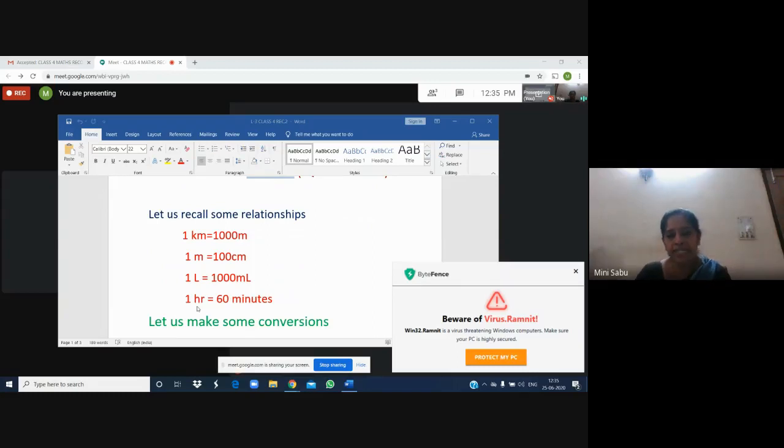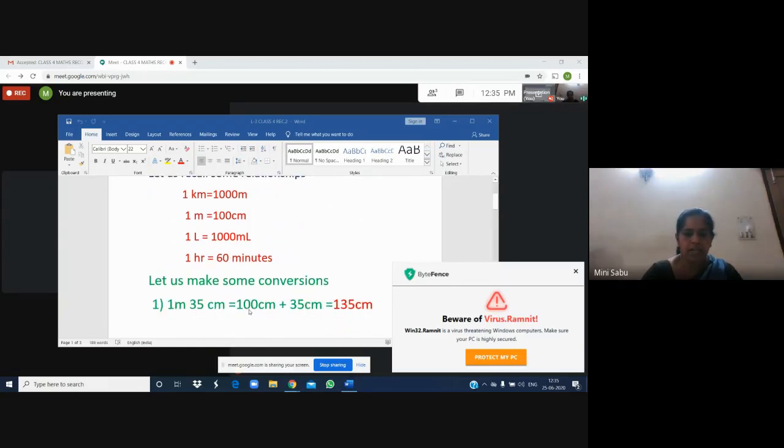Children, I know you have already learned it, but after vacation and all, you might have forgotten. So before going to the lesson, I wanted you to recall it. That's all. Now we will do a little bit further. Let us make some conversions, because these conversions we are going to use in our problems. First one, 1 meter 35 centimeter. Here you see two units of length are used. One is meter, the other is centimeter. When two units are used together, how do you make the conversion?